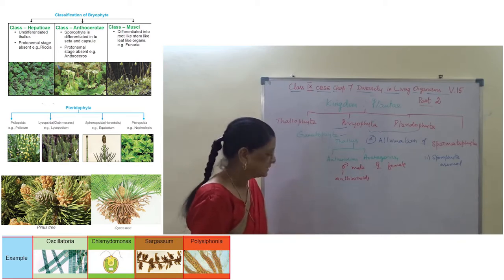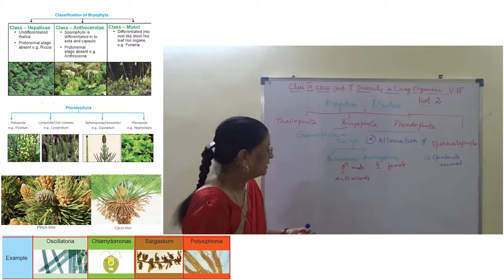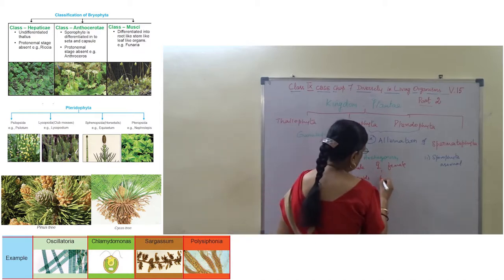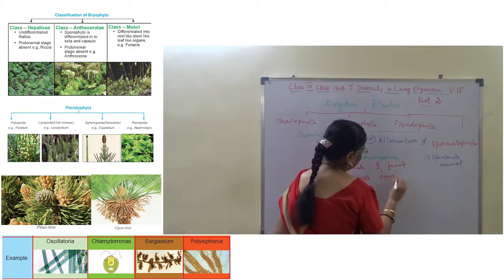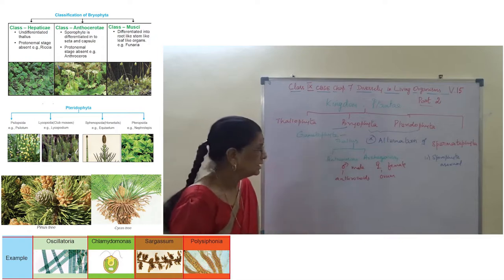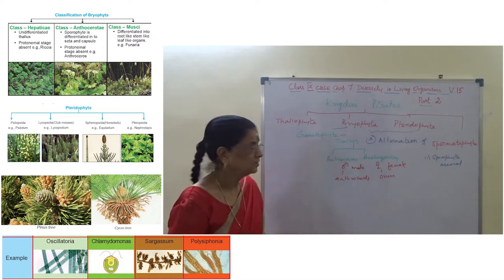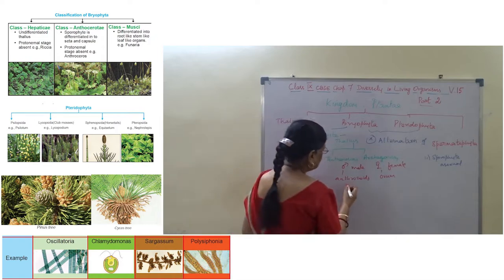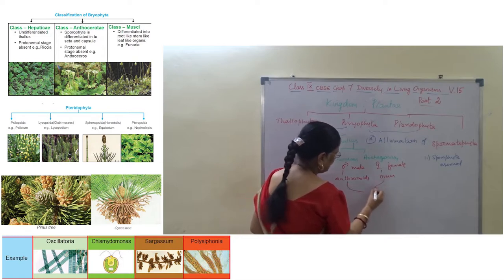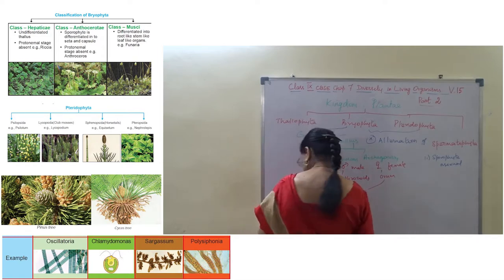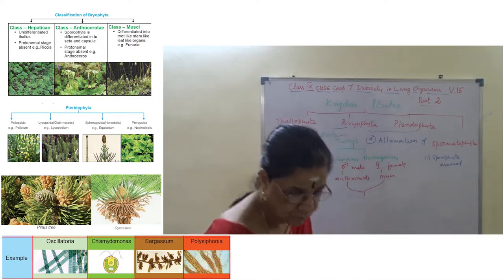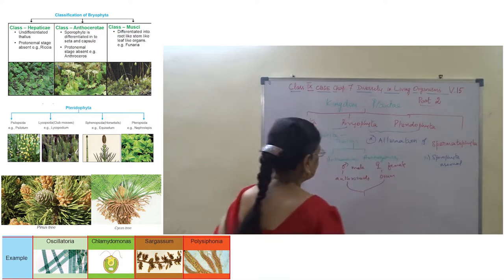Whereas archegonium produces the ovum. We can say ova. And then the antherozoid and the ovum on fusion produce the egg. We don't even say ovum, it is the egg.